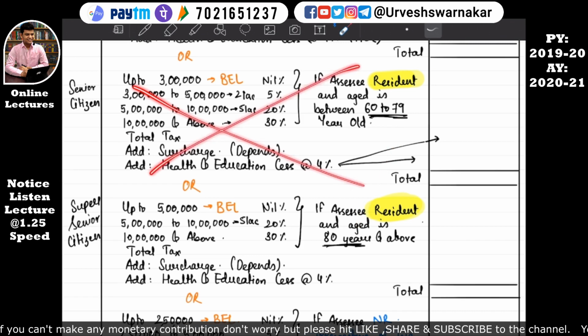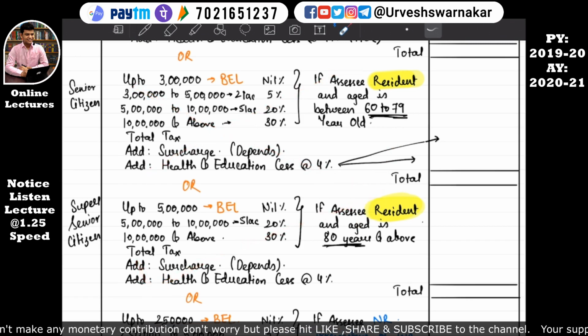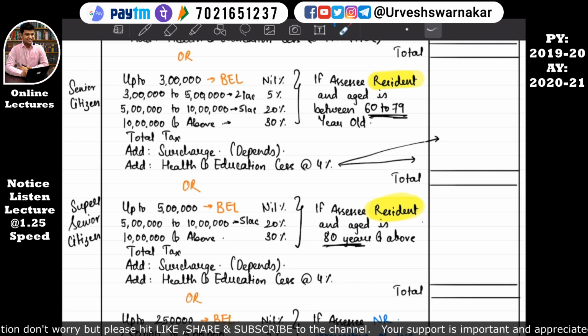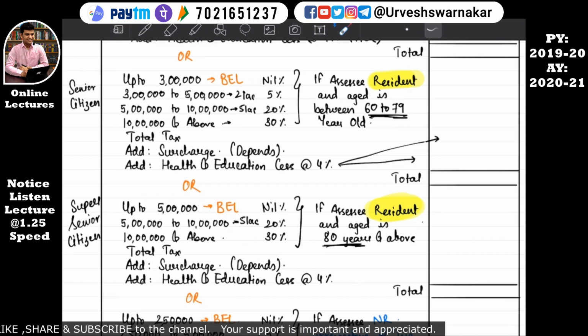So this slab rate will not be applicable, and this slab rate will be applicable. That means for the previous year 2019-20, Mr. Ram will be considered as a super senior citizen instead of a senior citizen. Income tax feels that one day does not make him any younger. That's why he should be entitled to the upper basic exemption limit.